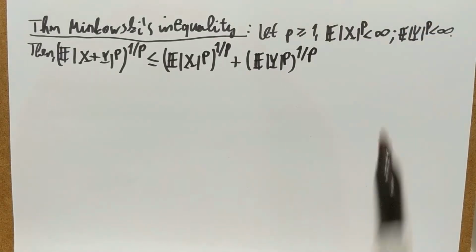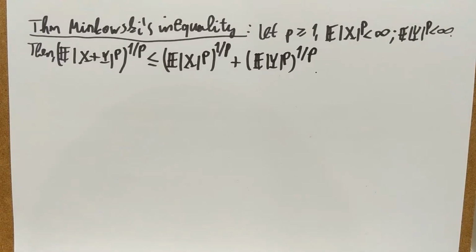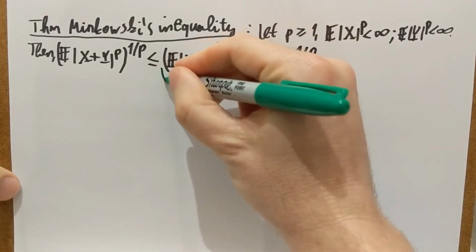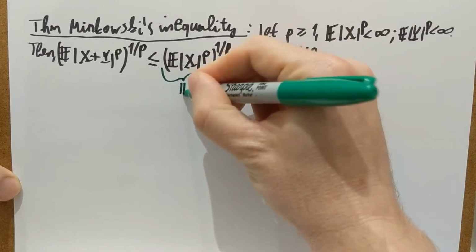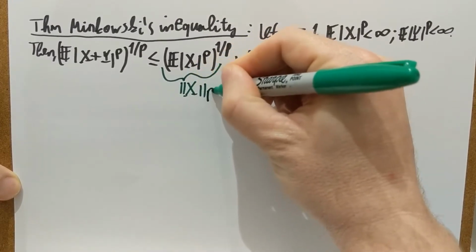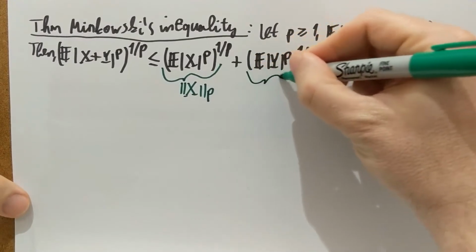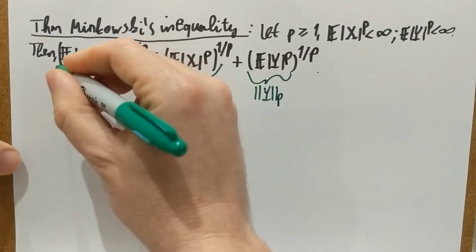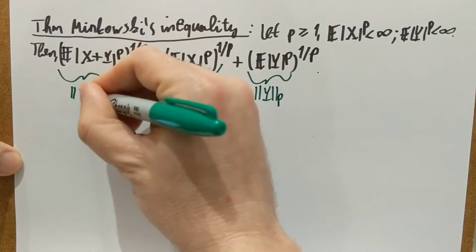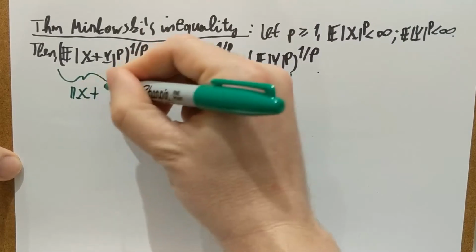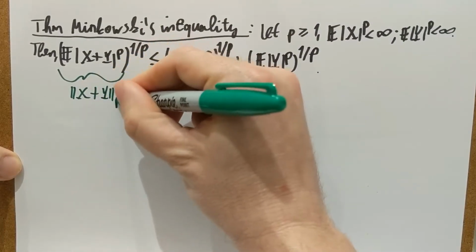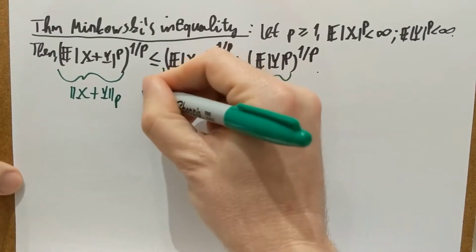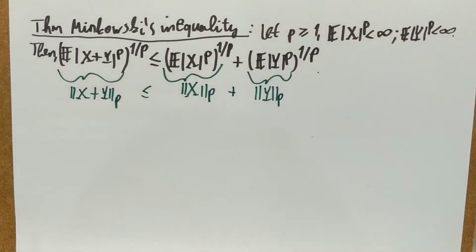And before proving this theorem, let me again mention that this combination here is sometimes called the p-norm of the random variable x, and this is the p-norm of the random variable y. And then of course on the left we have the p-norm of x plus y. So these are p-norms, and what we see here is actually the triangle inequality.